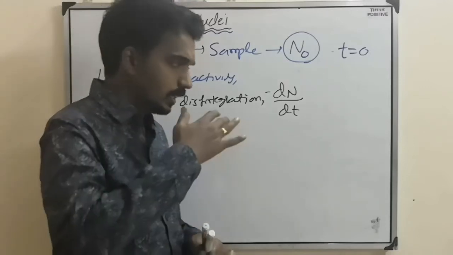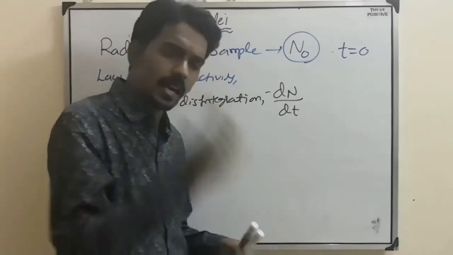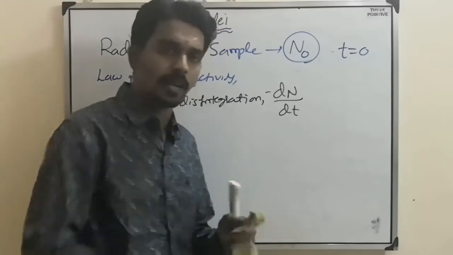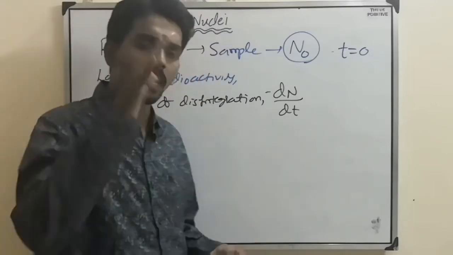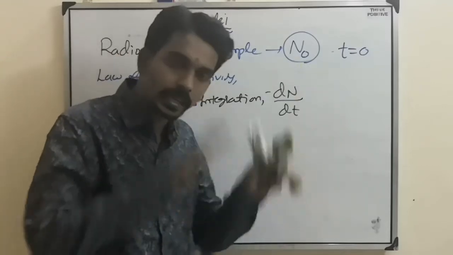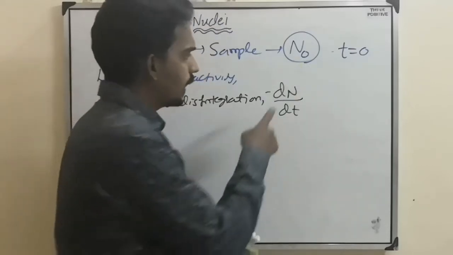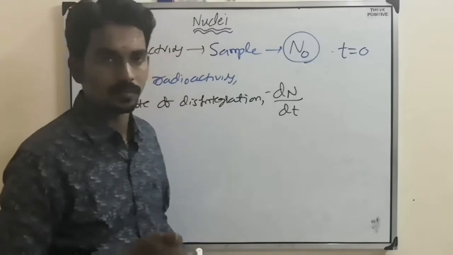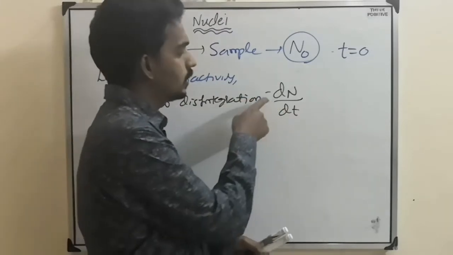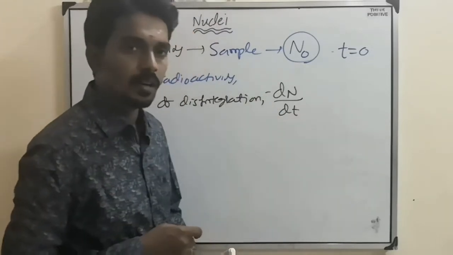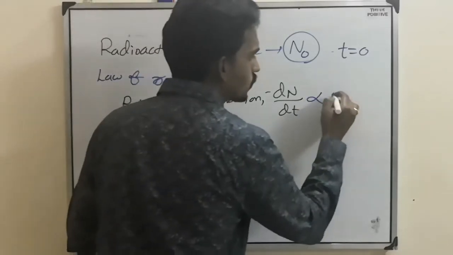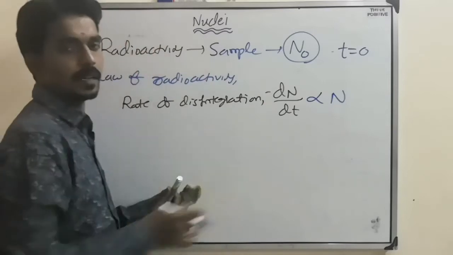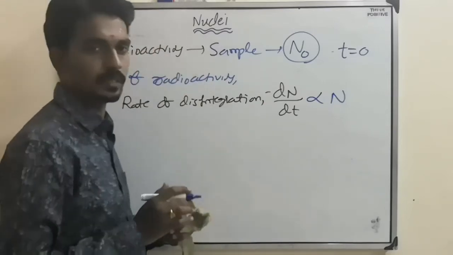Why? The number of atoms keeps undergoing the decay process, one by one, so the N value keeps decreasing. That's why the rate of change in number of atoms is decreasing, and that's why we put a negative sign. So that is directly proportional to the number of atoms at that particular instant.